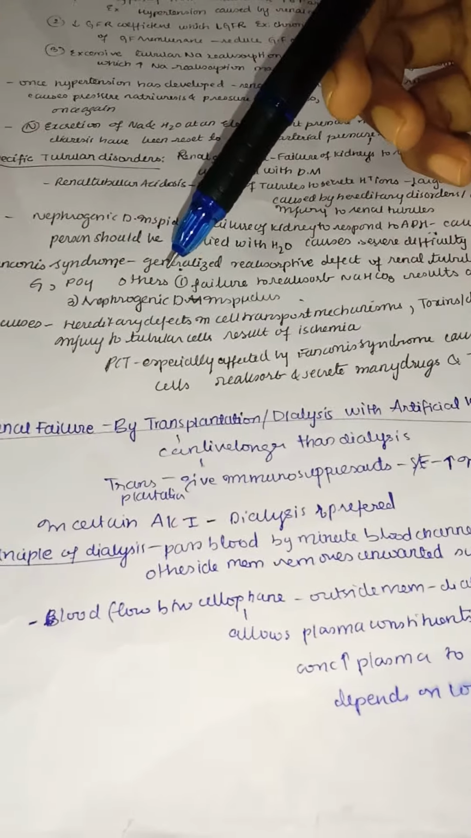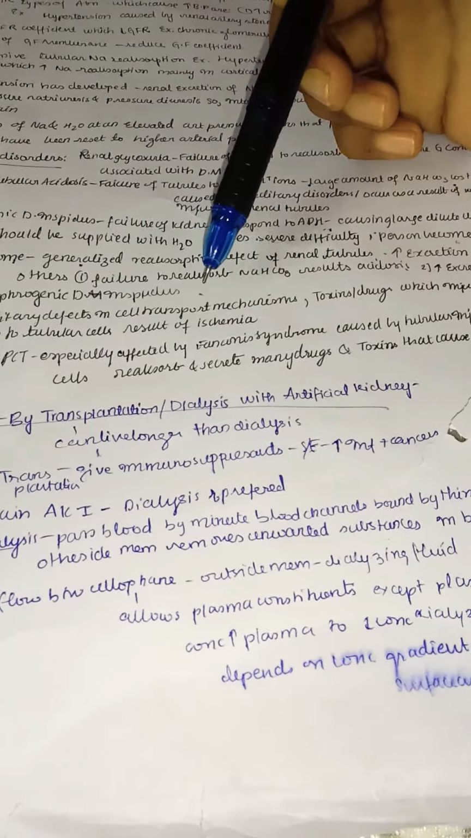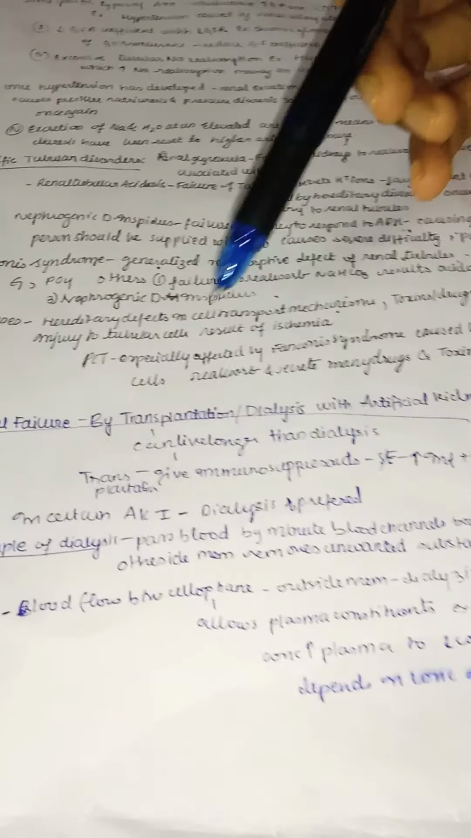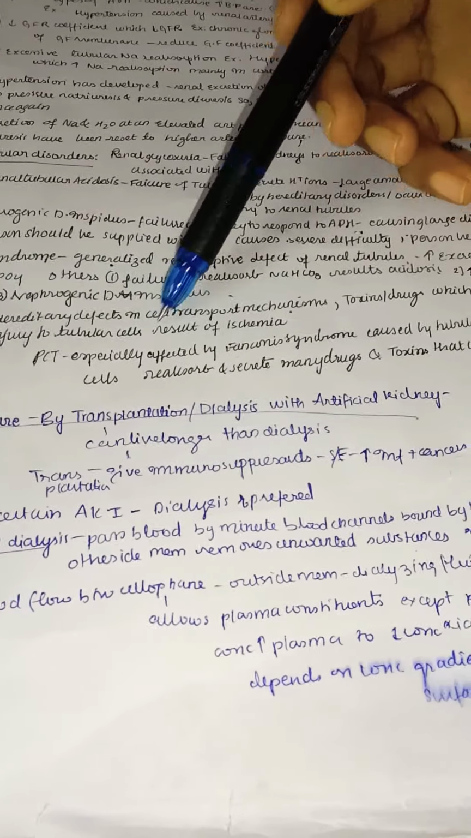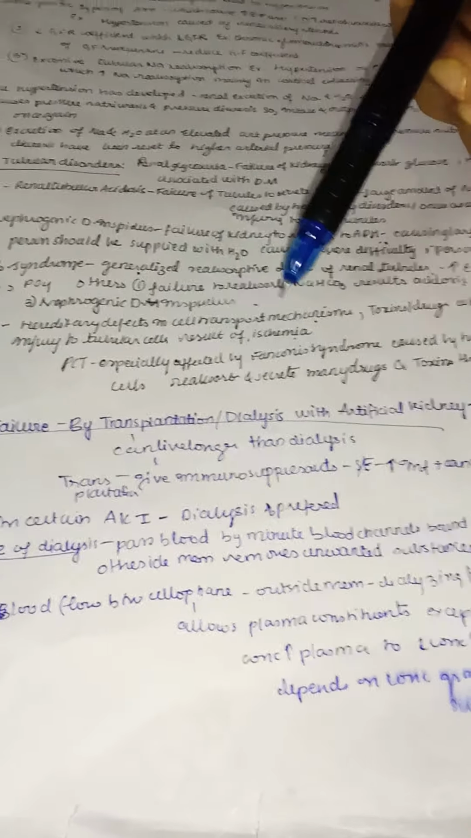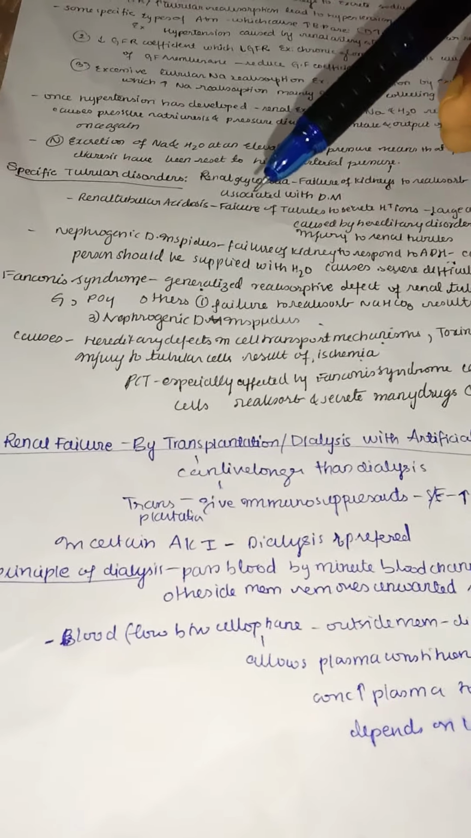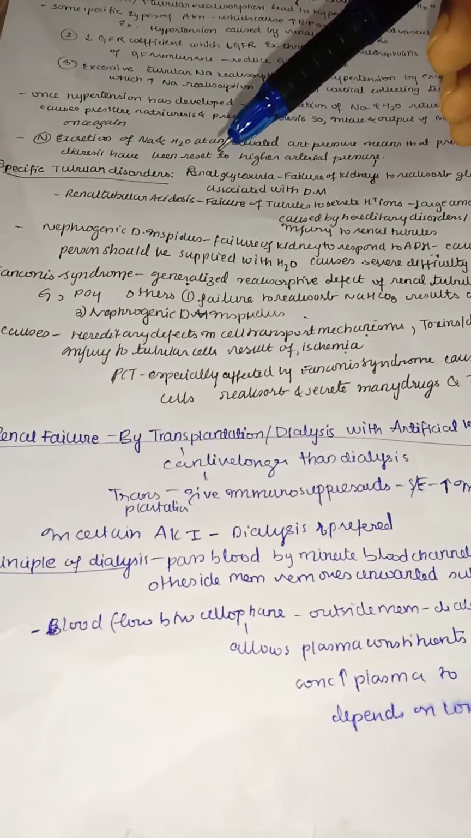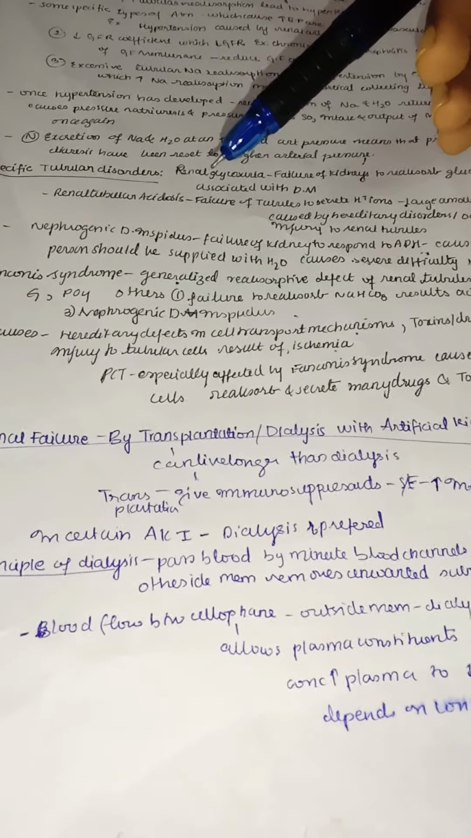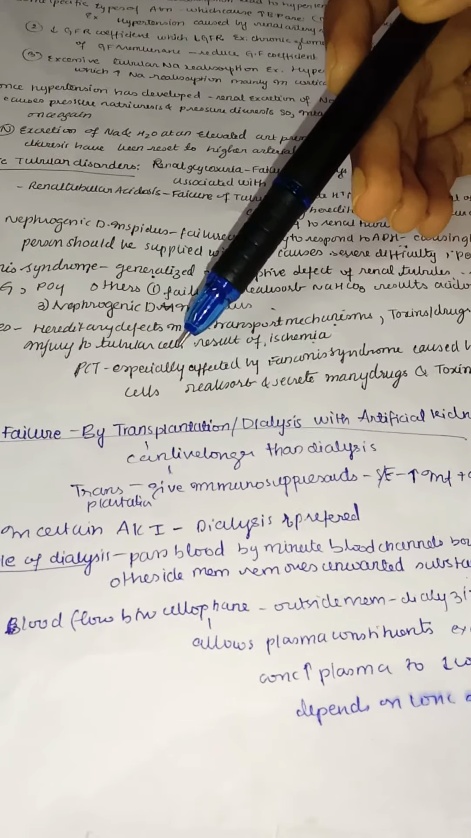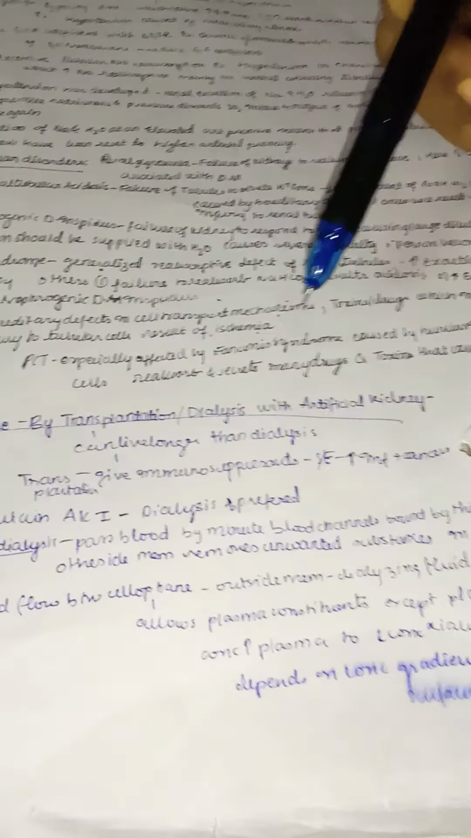Next, causes. The causes may be hereditary defects in cellular transport mechanisms, toxins or drugs which may injure the epithelial cells, and injury to tubular cells as a result of ischemia. So these may be different causes. Because of this, the proximal convoluted cells or the epithelial cells are not able to reabsorb the important nutrients. The PCT, the proximal convoluted tubule, is especially affected by Fanconi syndrome.